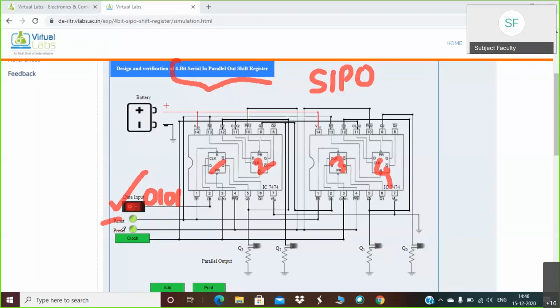Then the truth table is mentioned here. You have to add the readings in this table. First step is you have to connect this battery. This is the battery. You have to click on this battery, and the power supply will be connected here.